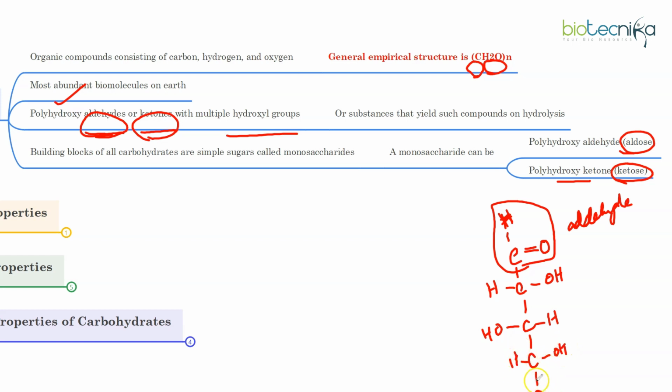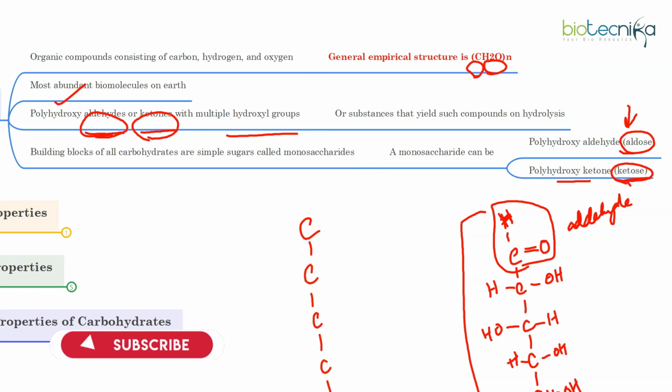Here also there will be water, but additionally one more hydrogen will be there, so we will have CH2OH. This is a ribose sugar, a pentose sugar, but we will also call it an aldose sugar. If we have a keto sugar, I'll draw the same 5 carbon sugar.